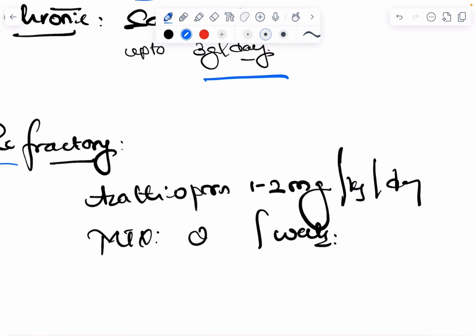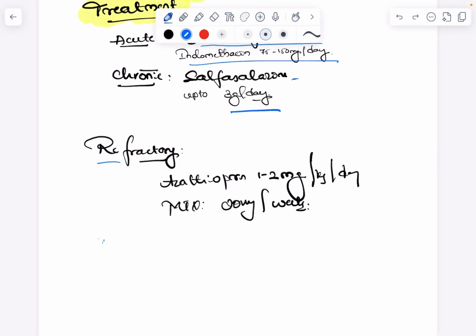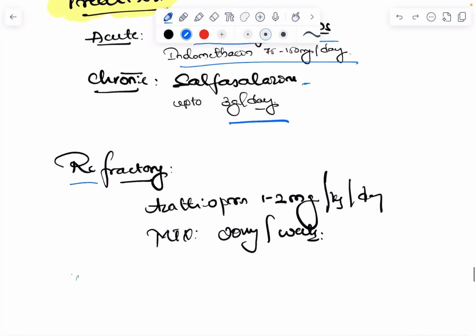There is research on TNF alpha inhibitors or anti-TNF agents, but there is not sufficient data to show that they are effective. So that's about the management.